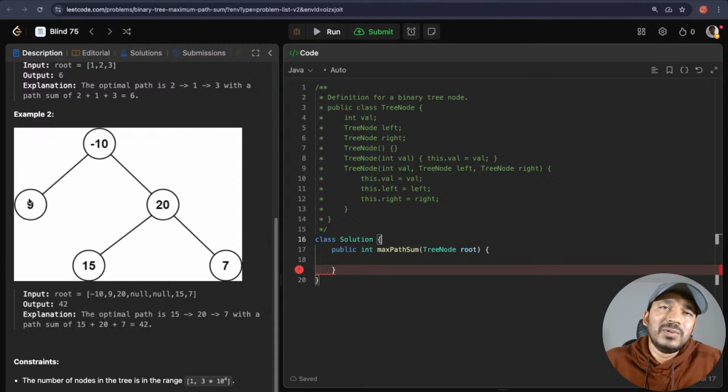And then this one was 9. It would include this one also and add the sum. Left sum was 9 and right sum was 35 and then the current value is 10. 35 plus 10, 45, plus 9, 54 was the maximum path. That would have been returned.